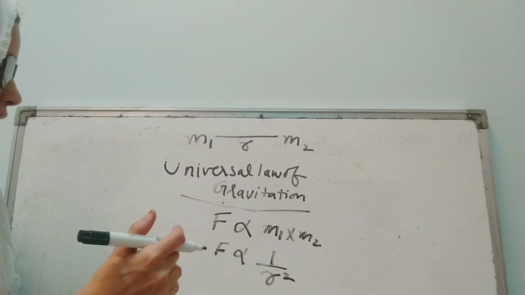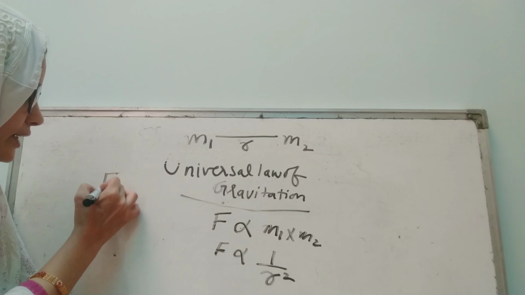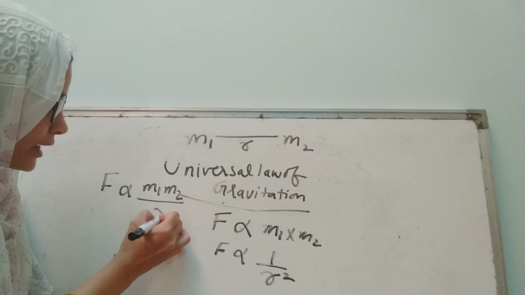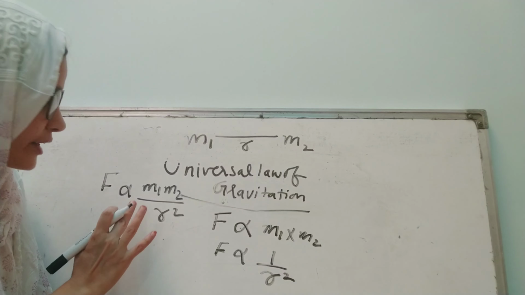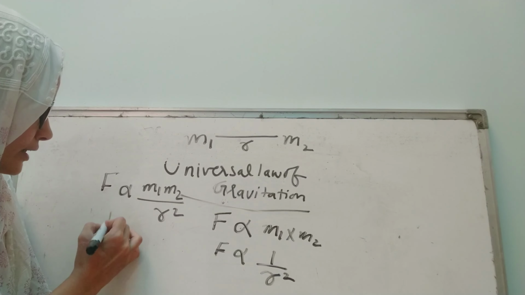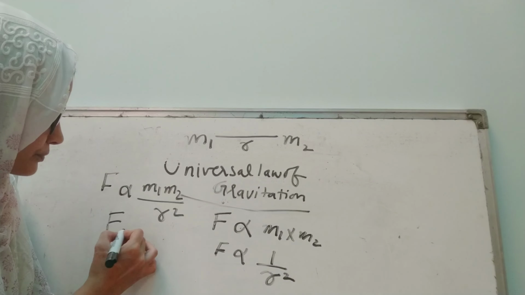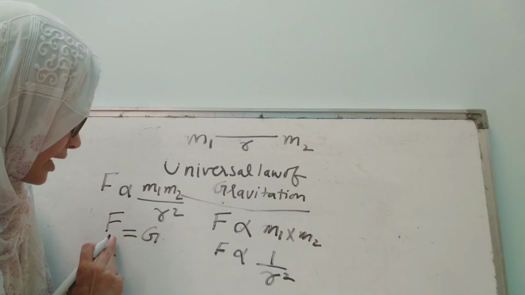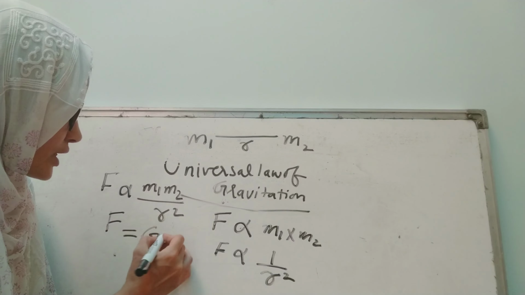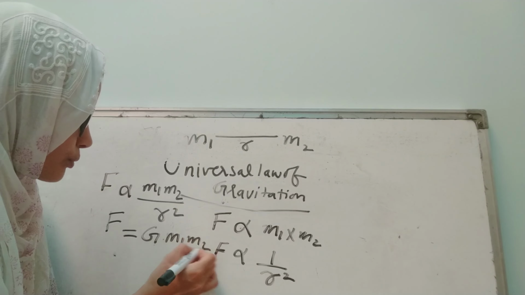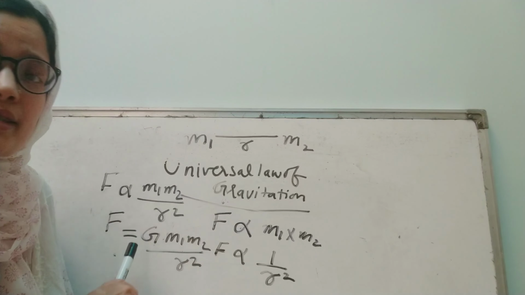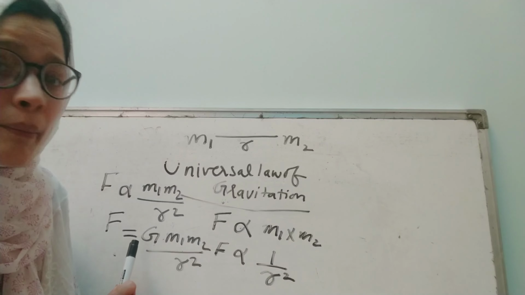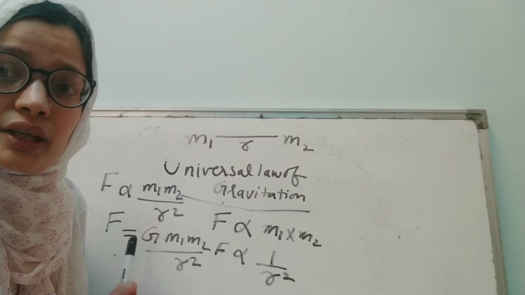If I combine these two relations, I will get F proportional to m1 m2 by r square, and if I remove the proportionality sign, then I will introduce a constant which is known as the universal gravitation constant. F is equal to G m1 m2 by r square. This G is known as the universal gravitation constant because its value is the same everywhere in the universe.